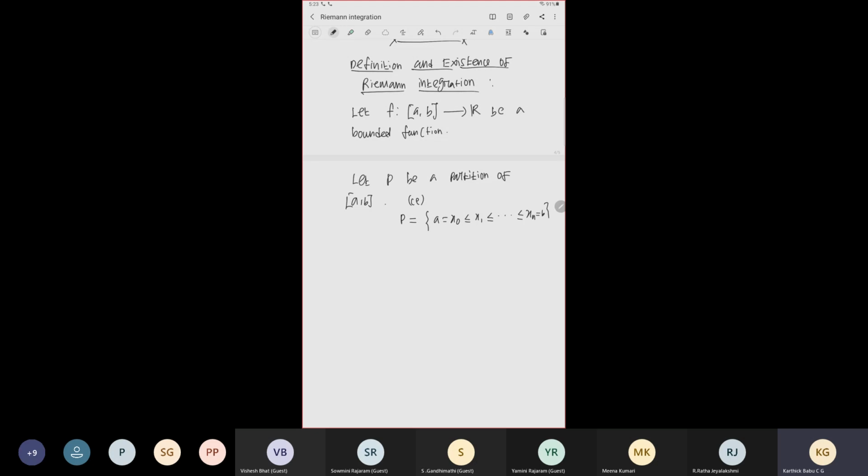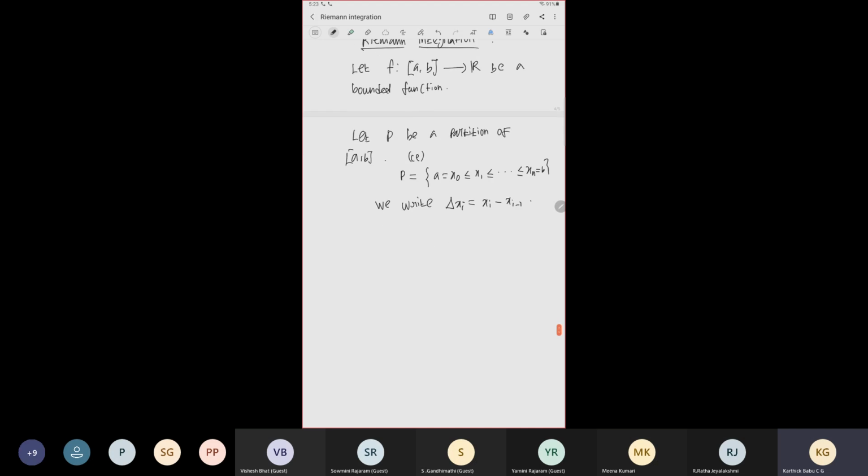So we are cutting the interval [a, b] into finite pieces, and we used to write the difference xi minus xi minus 1 by delta x. So I will write delta xi equal to xi minus xi minus 1, that is the difference of each consecutive pair.